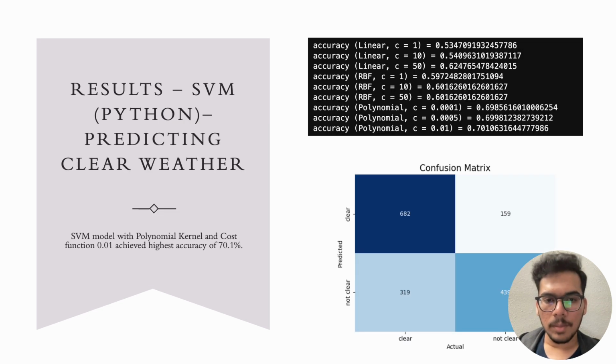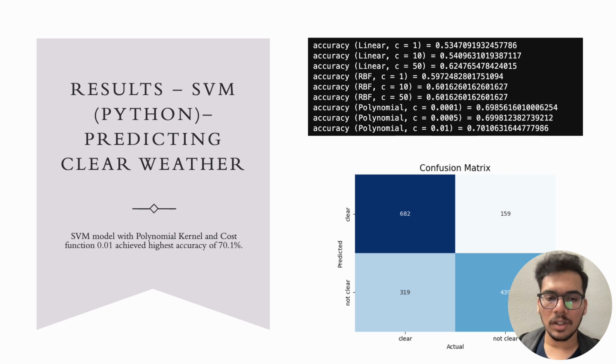Now, coming to the SVM part of this study for predicting the clear weather. Support vector machines are supervised machine learning algorithms. They try to find the hyperplane that best separates the label in the feature space while maximizing the margin between the labels. The first image displays the accuracies of different SVM models developed by tuning the parameters like kernel and the cost function. Different parameters for kernel are linear, radial basis function, and polynomial kernel.